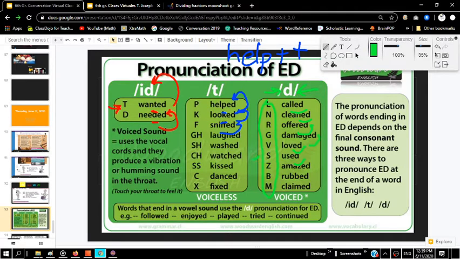That's S or the Z. They're both kind of like the same, okay? Used, amazed, rubbed. Now you'll notice that, for example, kiss has more of an S sound, but use has more of a Z sound, just like the Z, right? That's the difference between the two, right? The pronunciation. It's not necessarily the letter that makes the sound. It's the sound that makes the sound. So this S makes a Z sound, right? Claimed, rubbed. All right, good.